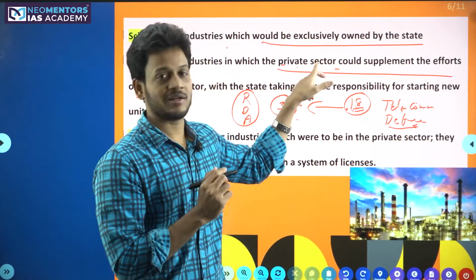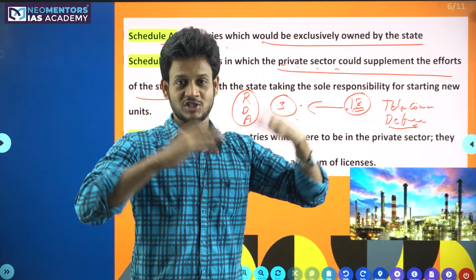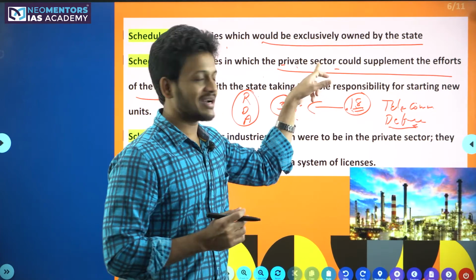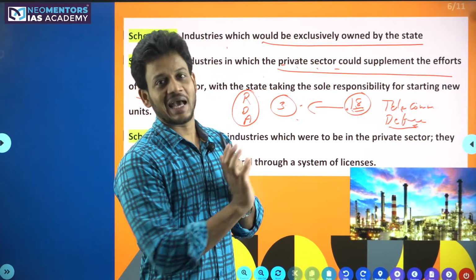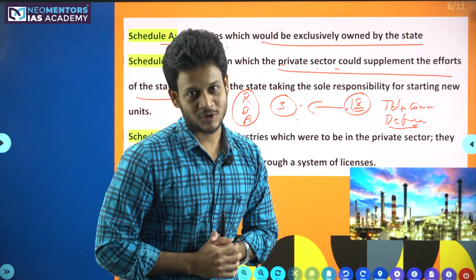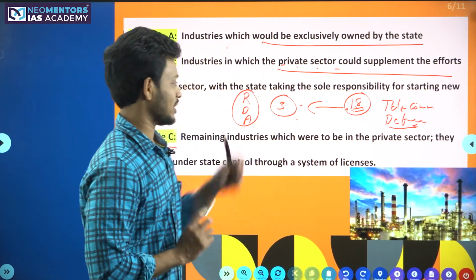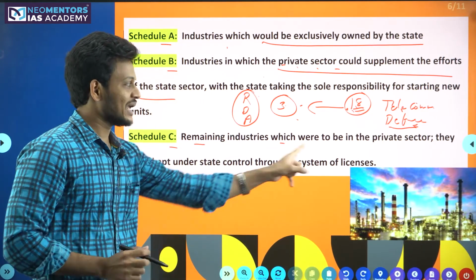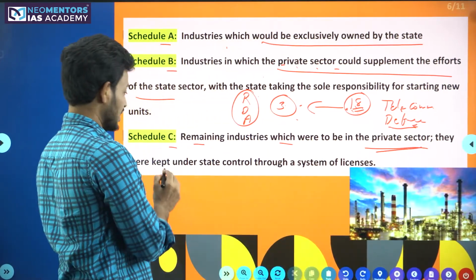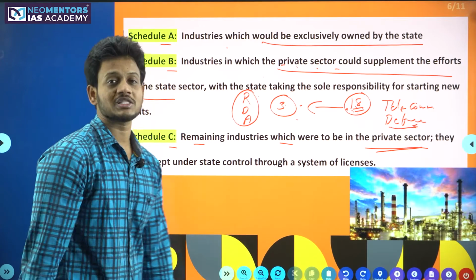So it's like a comedian. If the public sector is the hero or the leading actor in a movie, the private sector would act as a supporting character, right? Supporting characters never win the Oscar awards, right? Isn't it so? So the third one is the remaining industries which were to be exclusively under the private sector. They were kept under state control through a system of licenses.